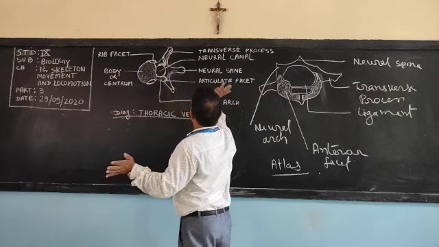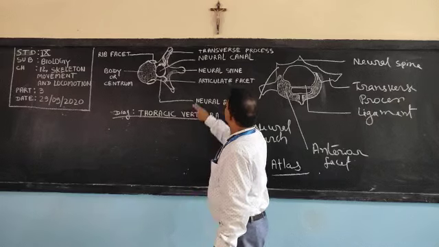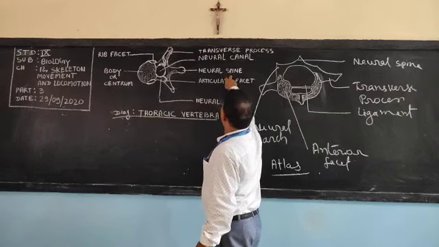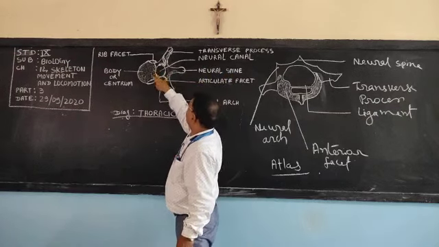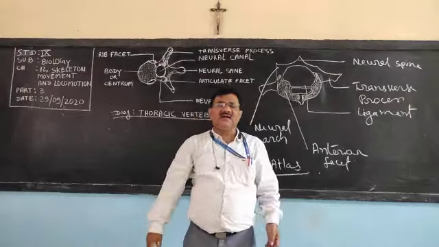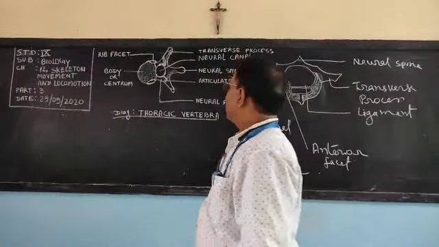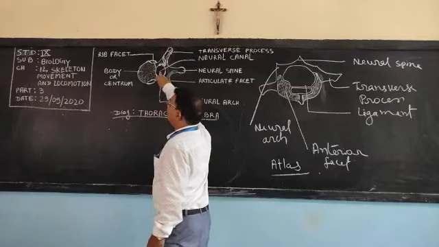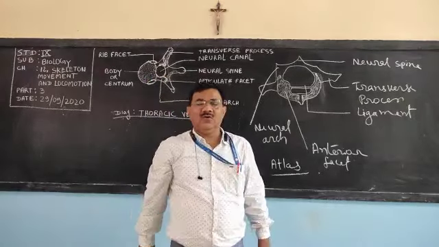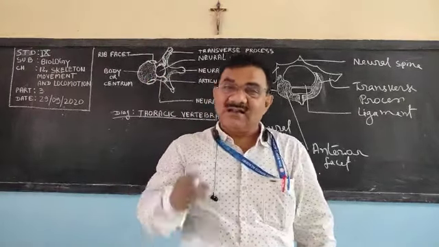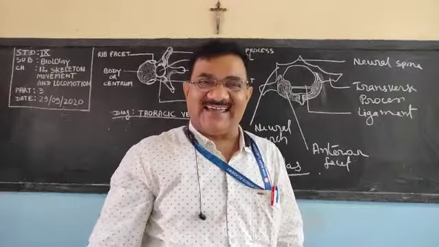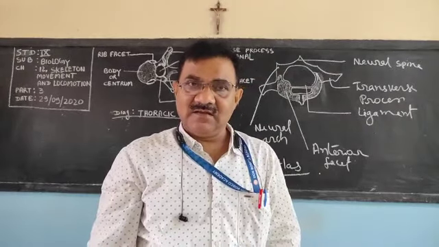This is the transverse process. This is the neural spine, and here one canal is there, and that canal is the neural canal. Through this neural canal, one cord runs from the brain to the coccyx.